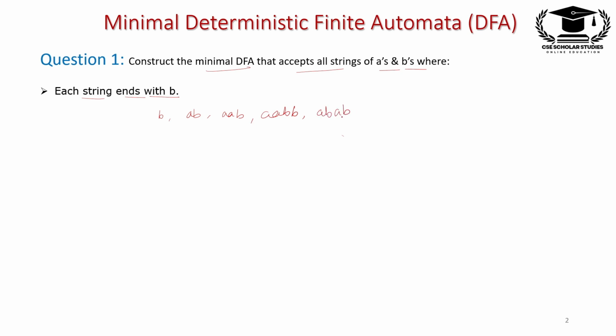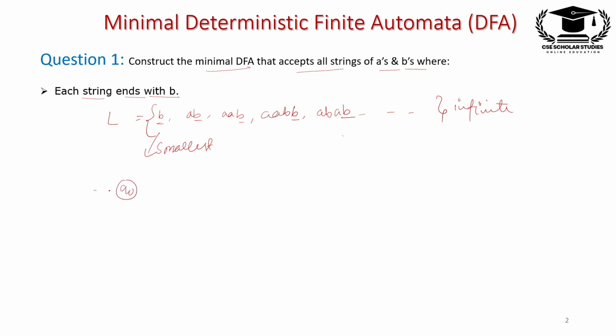The question says that the end of the string is always B. So this is the language, these are the strings, it may be infinite, right? So we will construct the minimal DFA for this particular language. So we will start from the smallest string. This is the smallest.